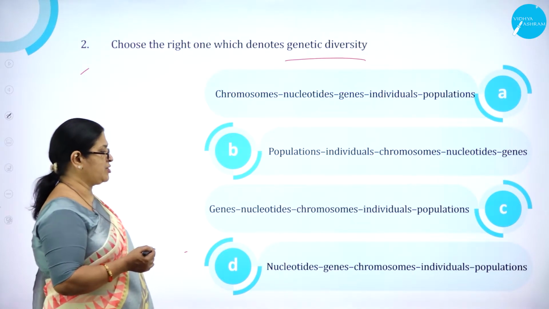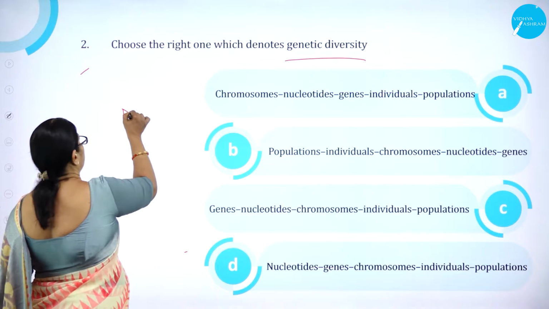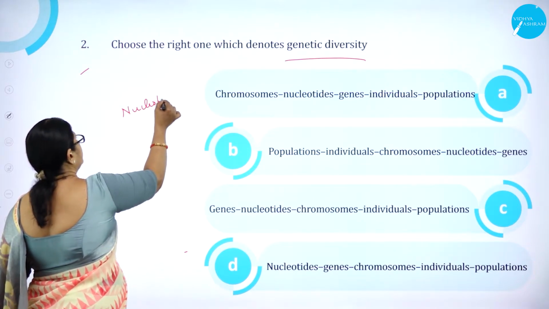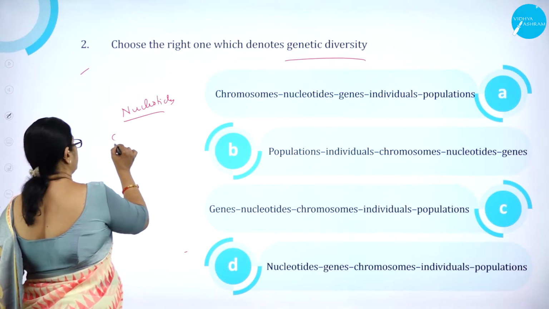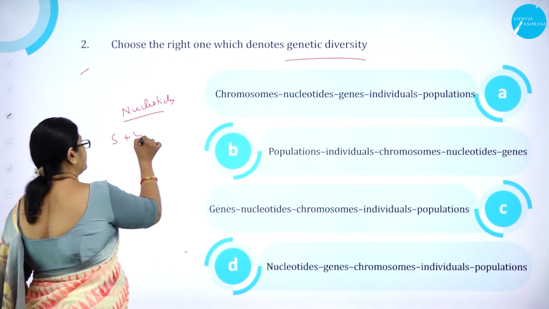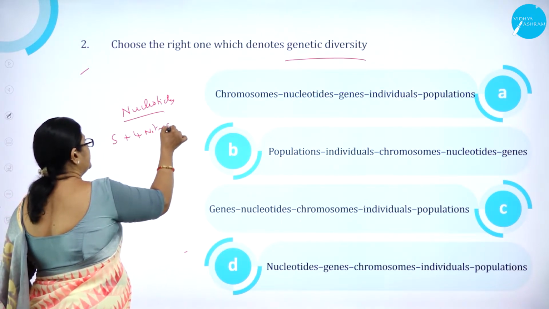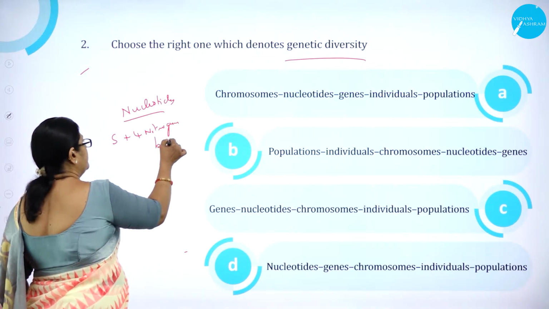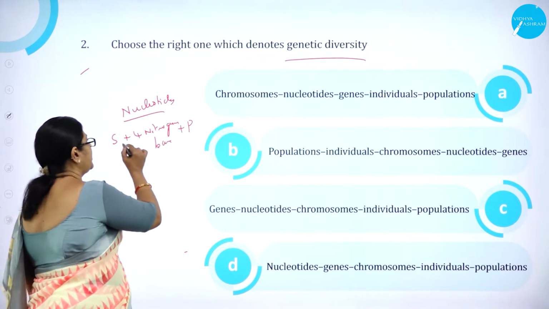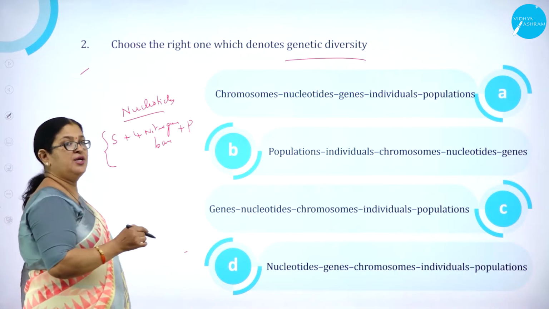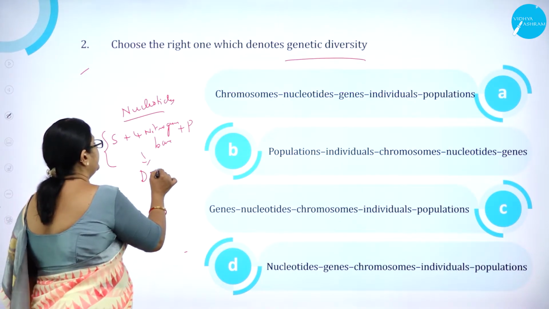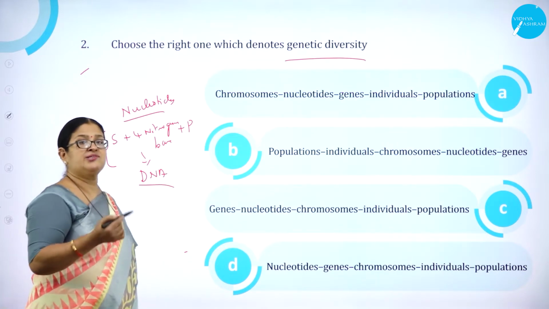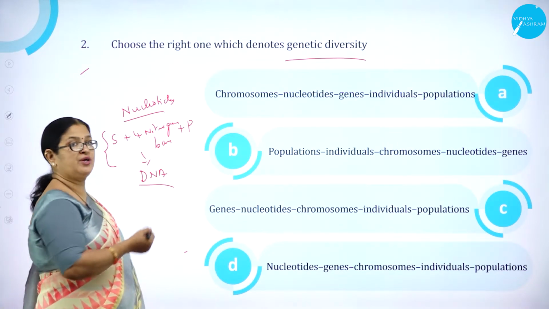So when we come across this, first, what is a nucleotide? I think all of us know that it is a combination of sugar plus nitrogenous bases and phosphorus, right? So this forms a nucleotide. This is the basic component of what? DNA. DNA is a double helical structure made up of nucleotides.